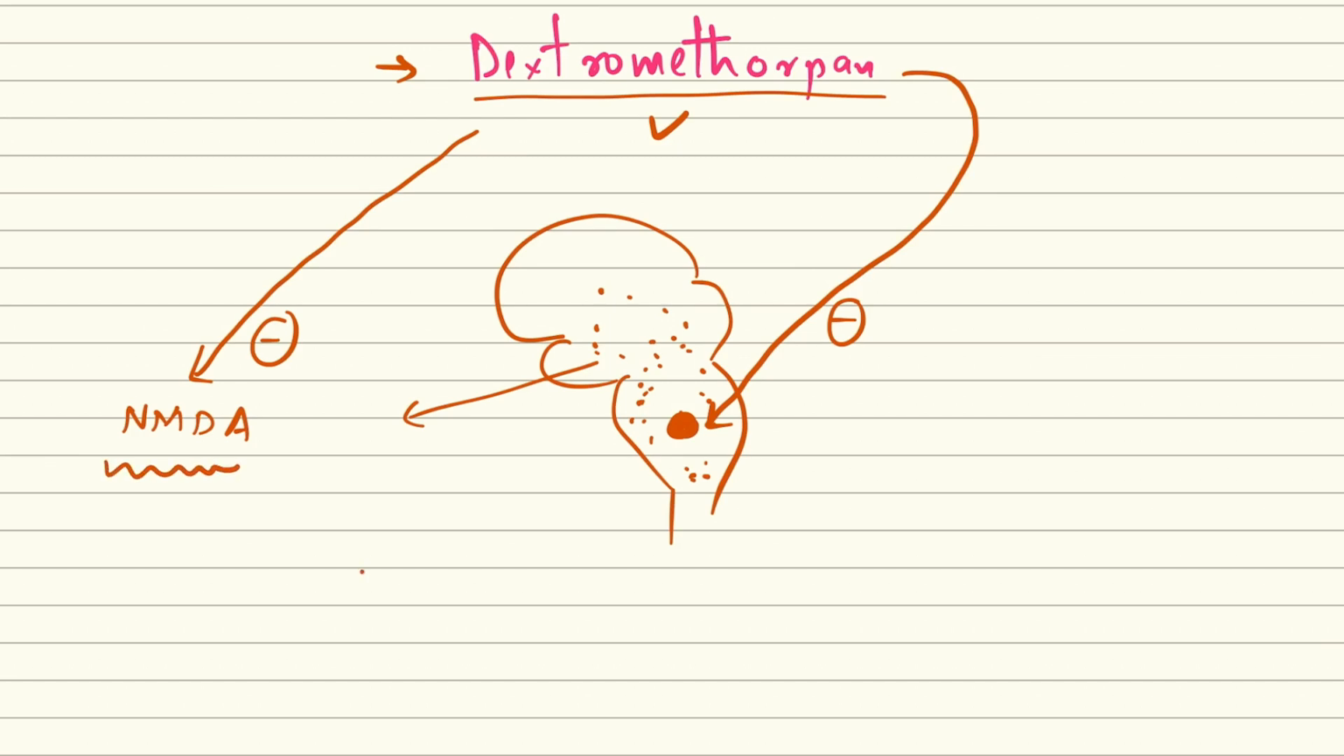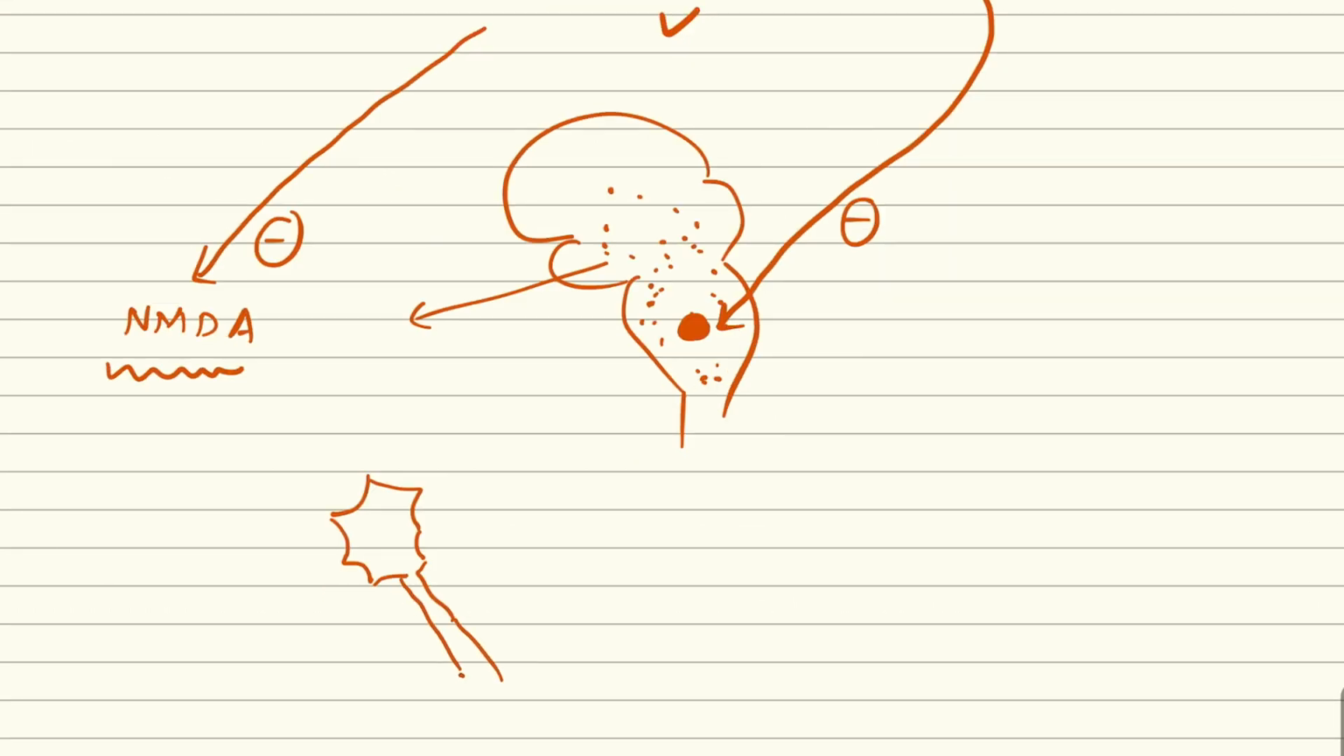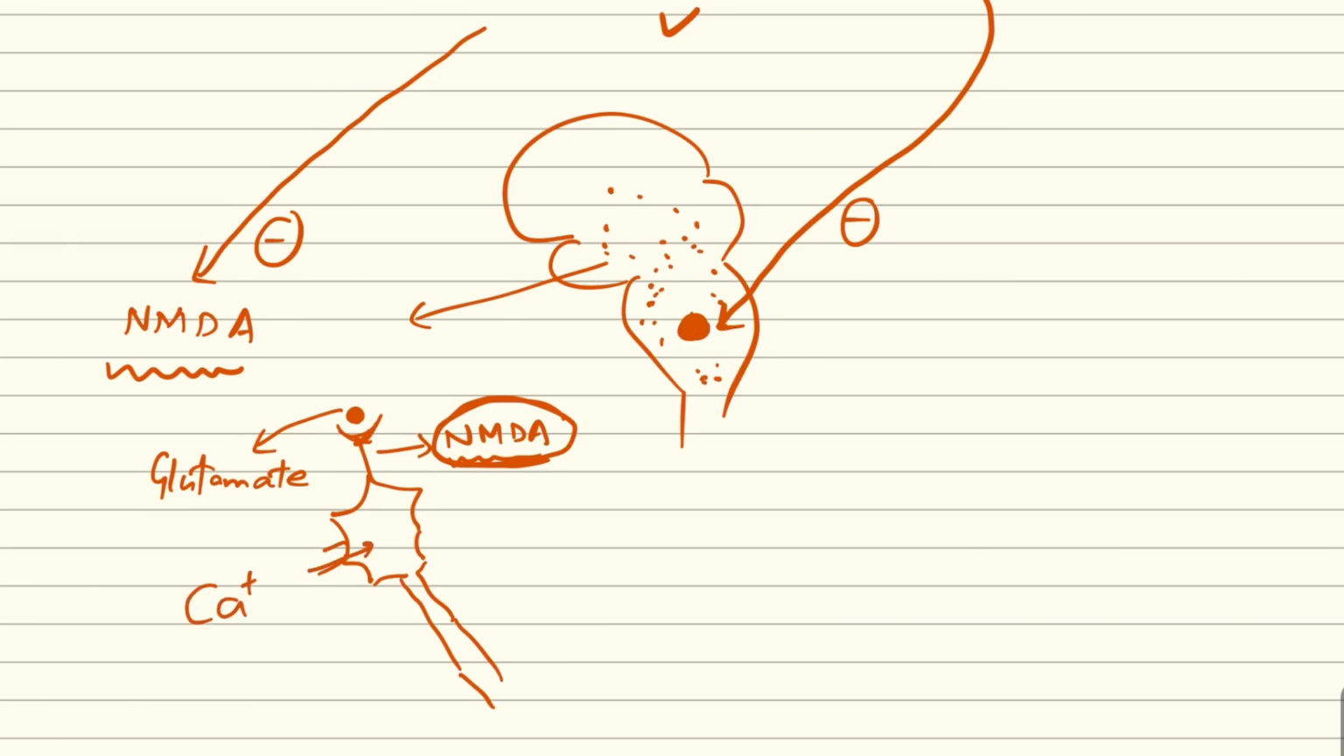So let's understand. Suppose this is the neuron, and on the neuron we have various receptors. These receptors are called the NMDA receptors, and normally these receptors bind with glutamate. This is the glutamate molecule. So whenever glutamate binds with the NMDA receptors of the neurons, what happens? There is the opening of the calcium channels. The calcium channels get open and calcium enters the neurons.